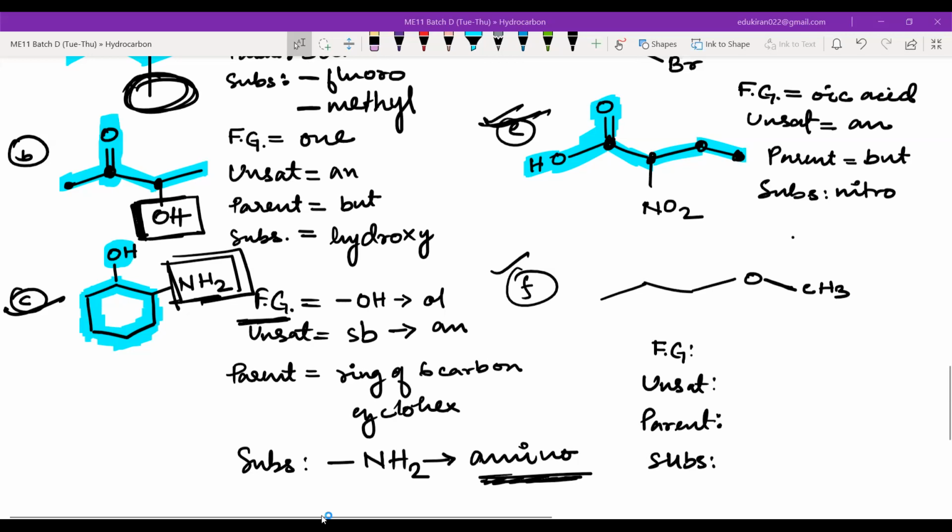I hope you guys are doing this, yes or no? At least tell me till functional group, unsaturation, parent. If nothing, then please tell me the functional group or unsaturation only. Razan, look at the parent once again.